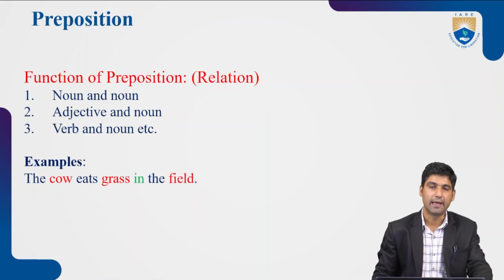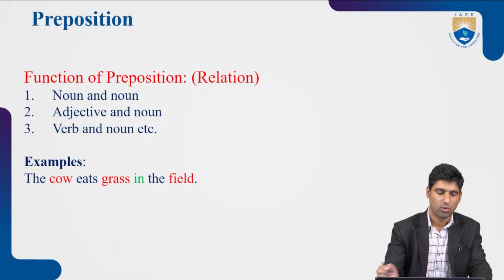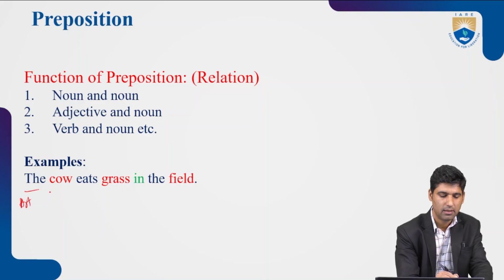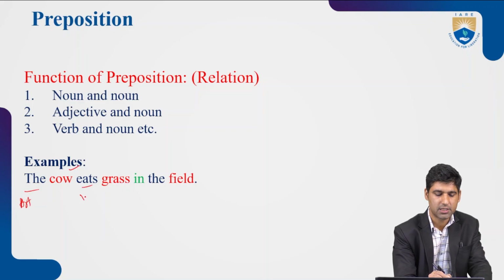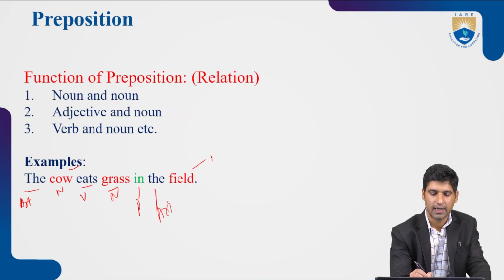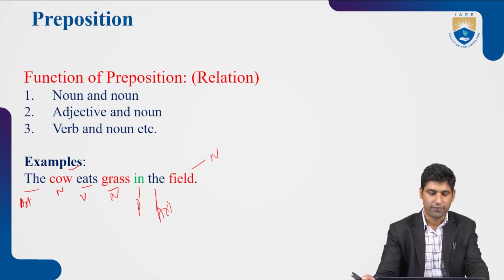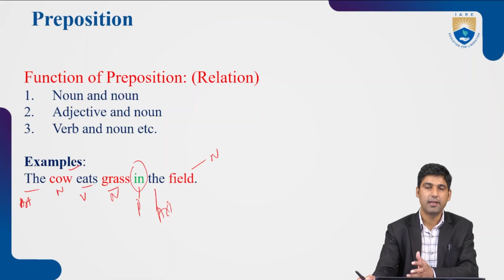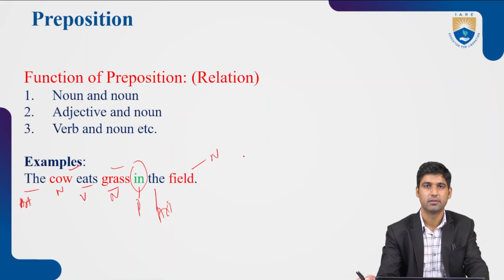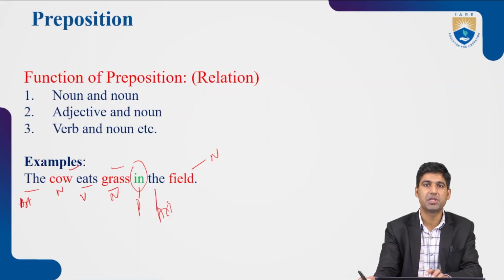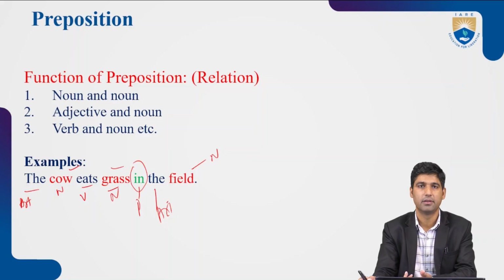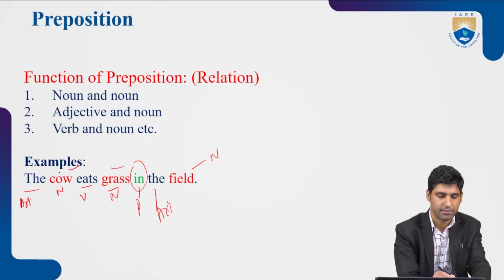For example, there is a sentence, the cow eats grass in the field. We have the as an article, cow is a noun, eats is a verb, grass again is a noun, in is a preposition, the is an article, and field again is a noun. This preposition which I used here, in, shows the relationship between grass and field. It tells us grass is in the field. And again, it also shows the relationship between cow and field.